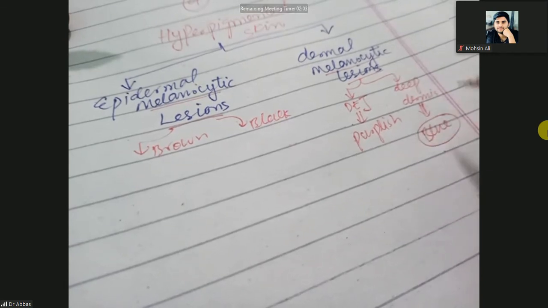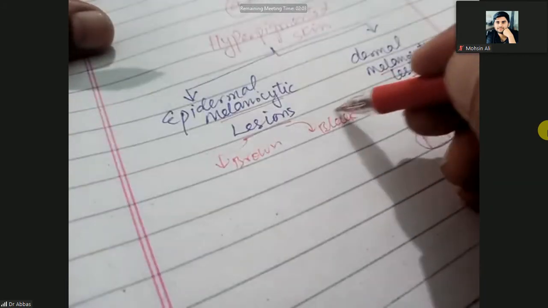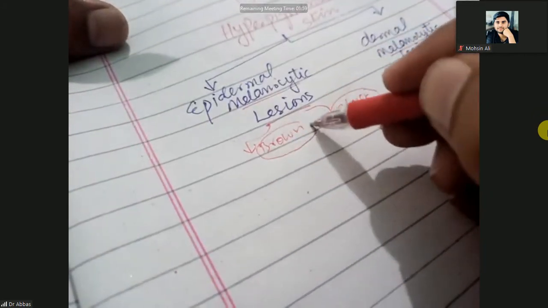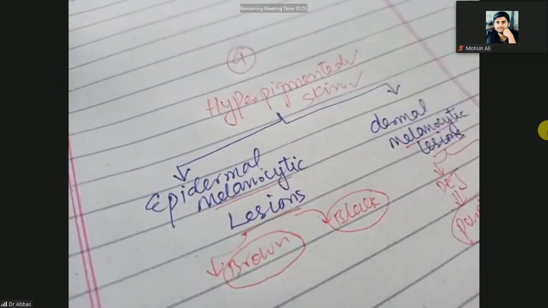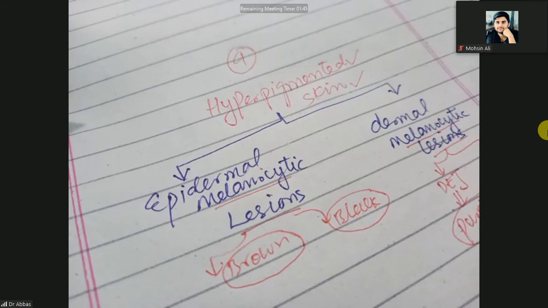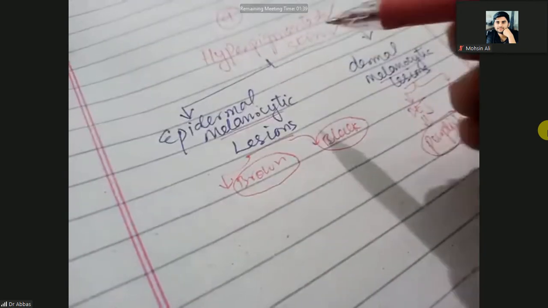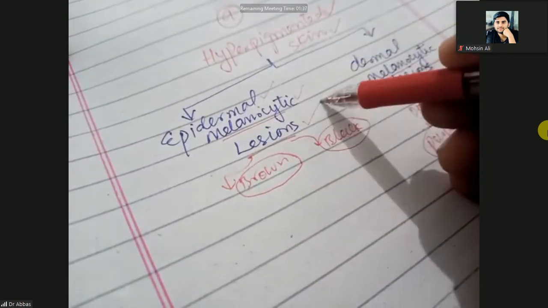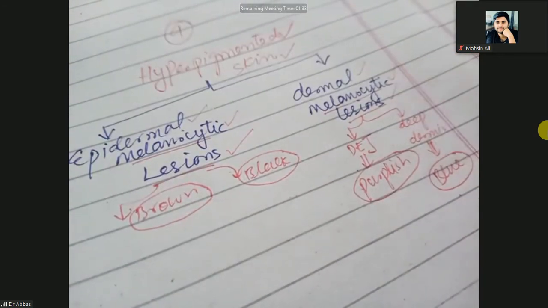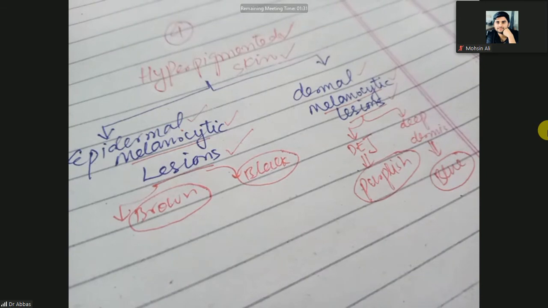So blue, purplish, black, and brown colors of the skin are hyperpigmented skin. In this discussion we will discuss hyperpigmentation, and in the next discussion we will discuss hypopigmentation. Hyperpigmented skin is due to epidermal melanocytic lesion or dermal melanocytic lesion.